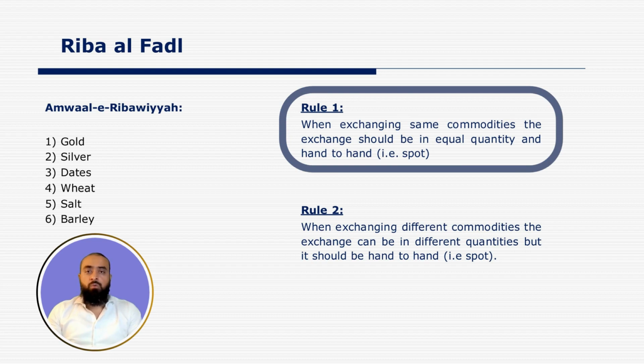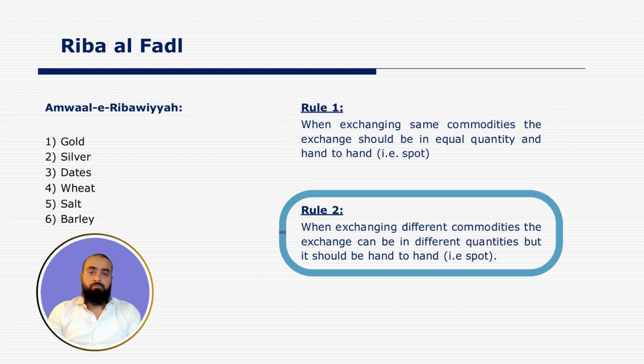What does this mean? When gold is being exchanged for gold, the quantity of gold on both sides should be the same. That is, 2 ounces of gold should be exchanged with 2 ounces of gold on the other side. If there is excess on either side, that would be Riba Al Fadl. So the first rule was that when exchanging same commodities, the quantity should be the same and the exchange should be hand to hand or spot.